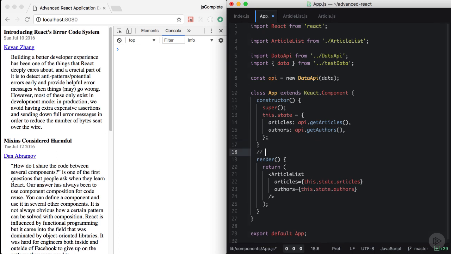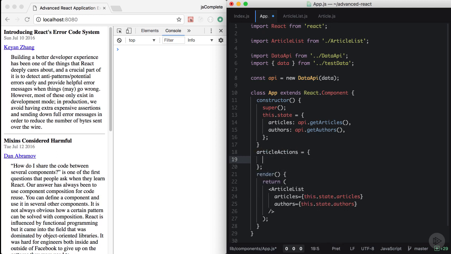So we have an action. Let's name it lookup author. We need to define this action in the app component and invoke it inside the article component. In the future, we might have more actions, like for example, update rating on an article. So let's introduce an object here in the app component to hold all of the actions. We'll call it article actions. So this is an object, and inside that object we'll define lookup author.